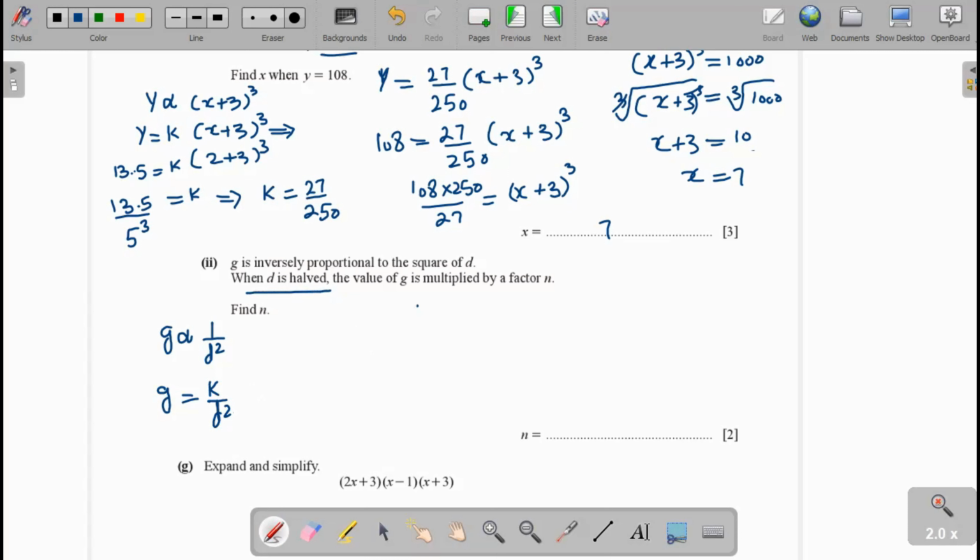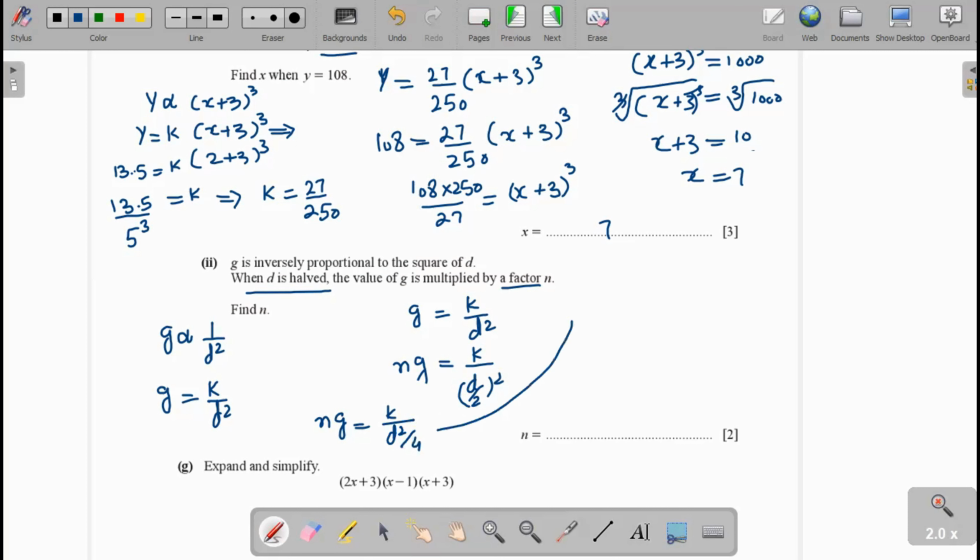Now the formula g = k/d². If d is halved, that becomes k over (d/2)². And g is multiplied by factor n, that is equal to ng. Now ng will be equal to k over d²/4.